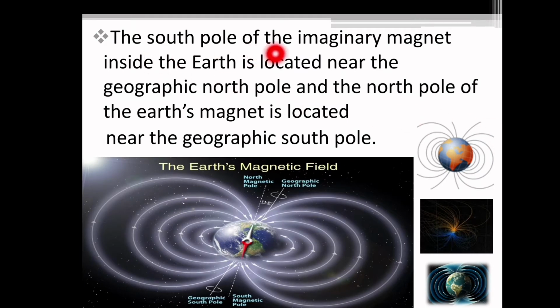The south pole of the imaginary magnet inside the Earth is located near the geographic North Pole, and the North Pole of the Earth's magnet is located near the geographic South Pole. So you can see here that the South Pole of the imaginary magnet inside the Earth is located near the geographic North Pole, and the North Pole of the Earth's magnet is located near the geographic South Pole.